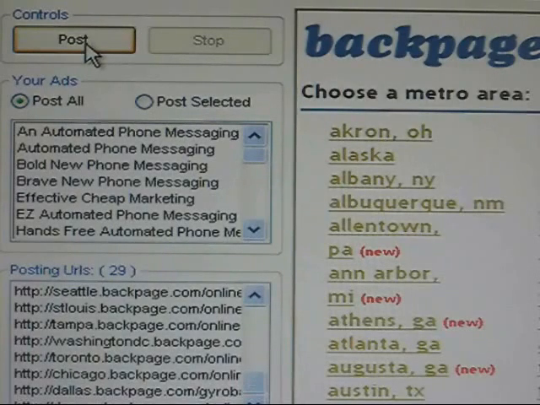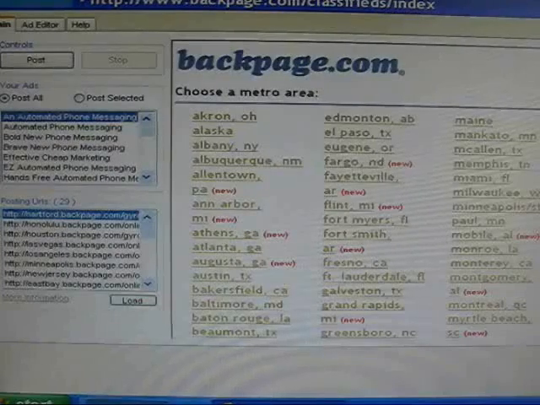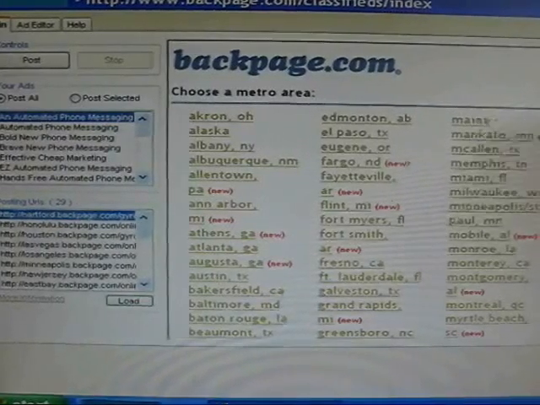After you finish your posting, you go to your email address and click the link from Backpage to activate your ad. Usually about 30 minutes later it'll show up on Backpage, and it'll stay there for roughly anywhere between 60 and 90 days. Okay, so we're ready to post.